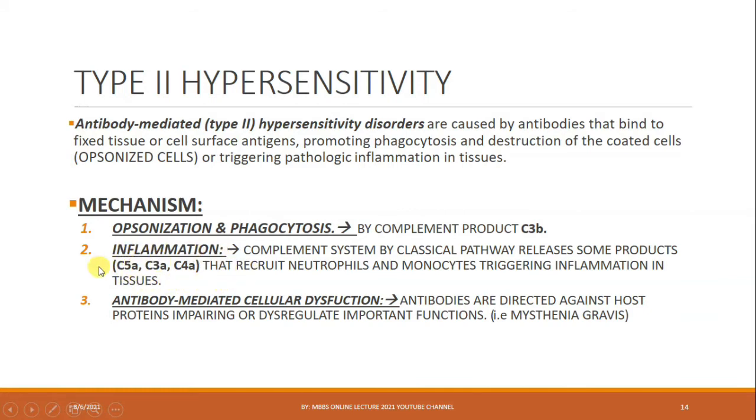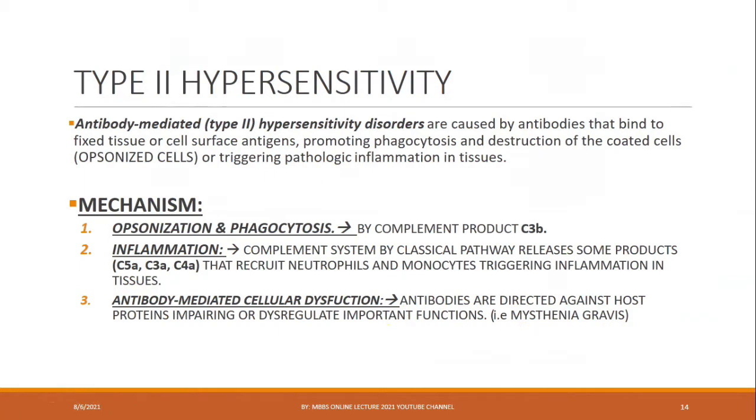Third one is the antibody mediated cellular dysfunction. So what happens in this? Antibodies are directed against host protein, impairing or dysregulating important function, such as in myasthenia gravis. So what happens? Antibodies are directed to host cells. This causes destruction and dysregulation of important functions of some of those tissues, such as in myasthenia gravis, in which acetylcholine receptors are dysregulated or destroyed.